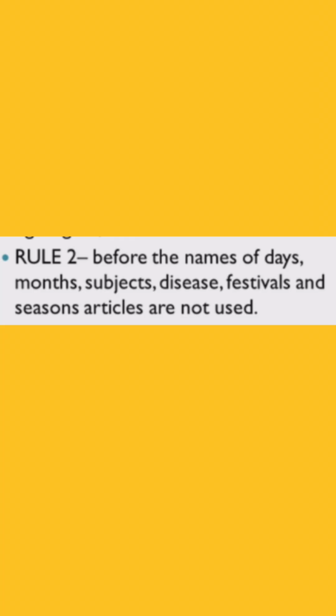We don't use any article before days, months, seasons and festivals. For example, the Tuesday, the March, the summer, the Christmas, all are wrong. Before subjects of study also, we don't say the history, the botany. We will use the subject without any article.